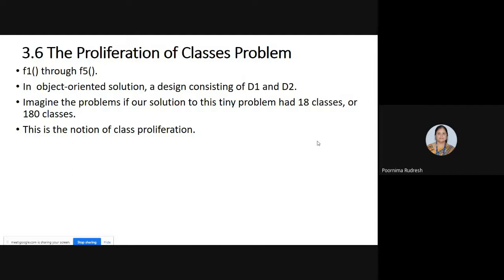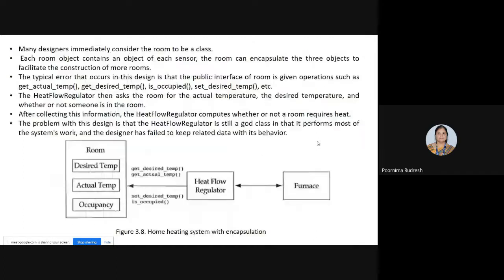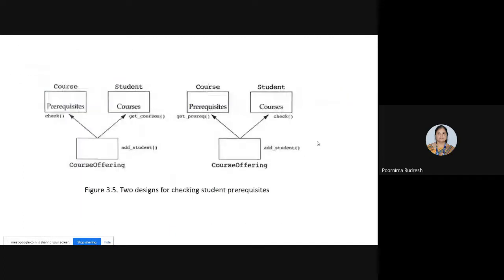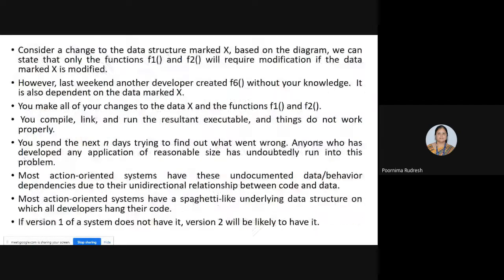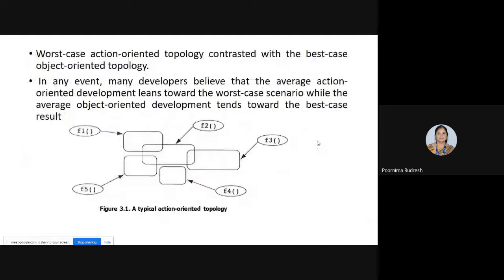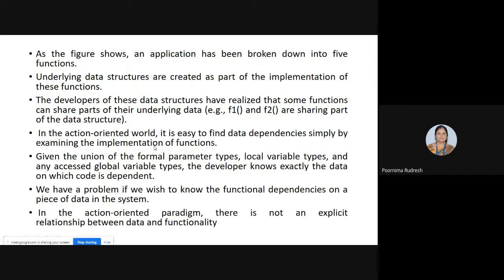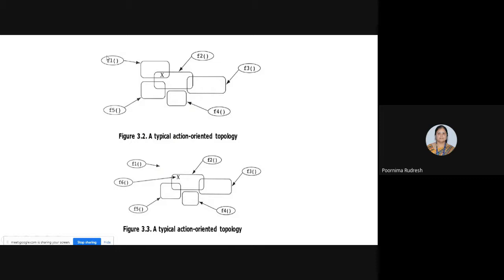We'll consider the previous example that I discussed in the previous class. Here we have the application which is divided into 5 functions, F1, F2, F3, F4 and F5, where part of the data structure is shared by F1 and F2. Later, if any modification is done, that is represented as X, then that should be informed to F1 and F2.